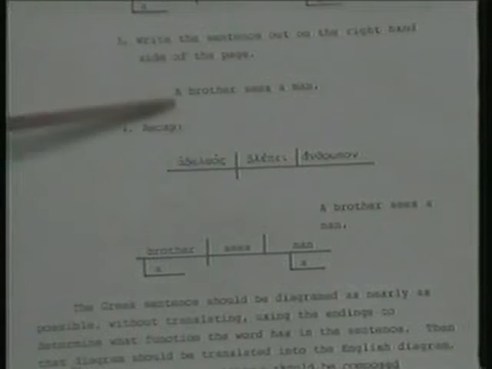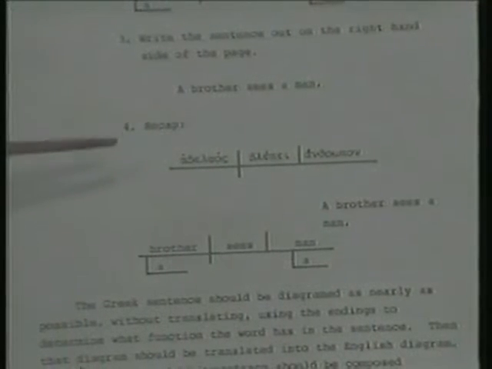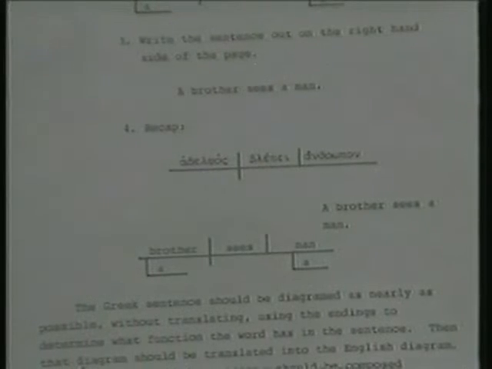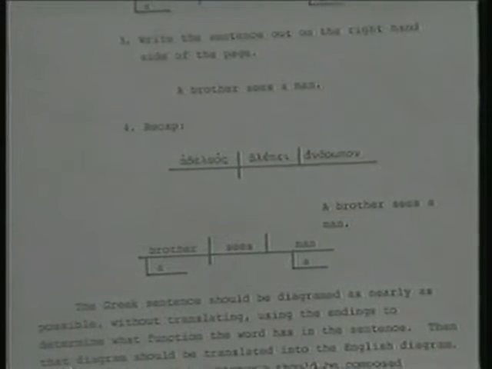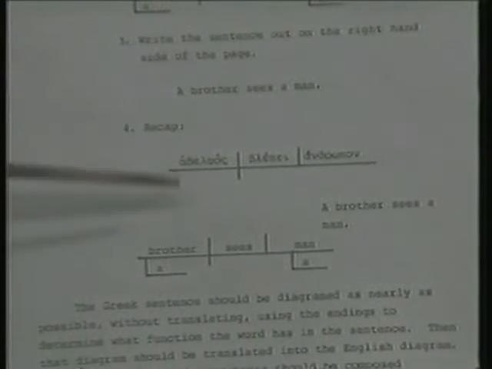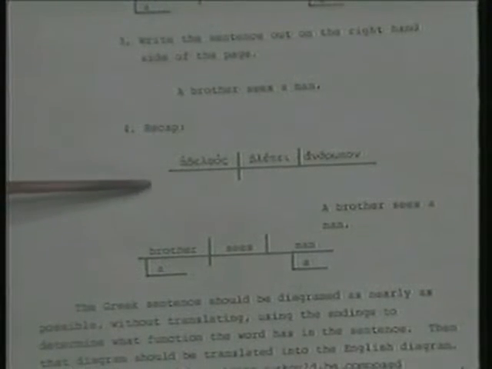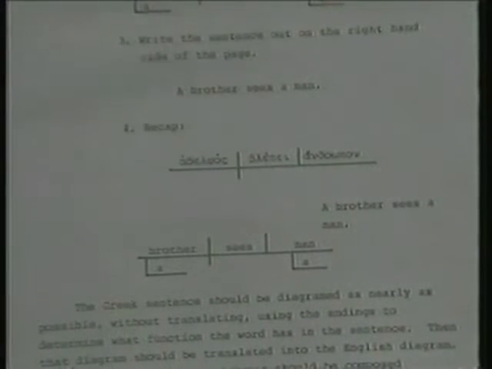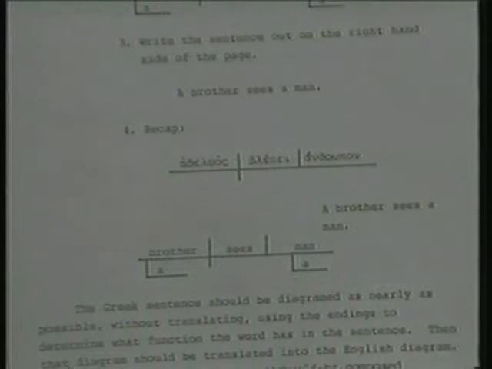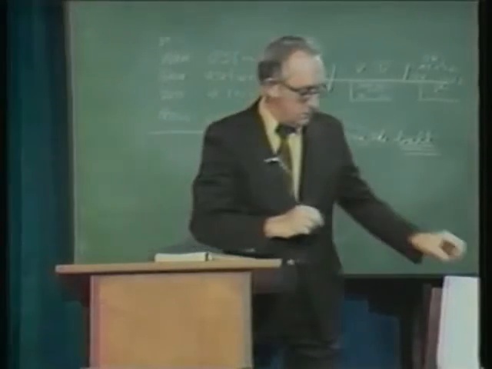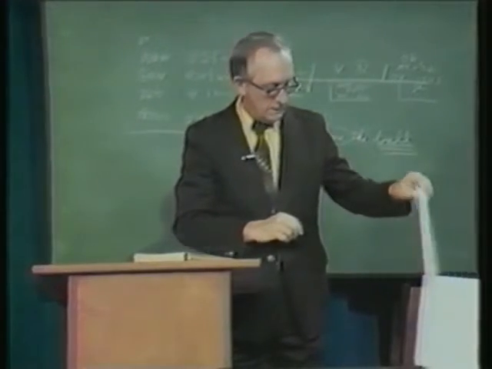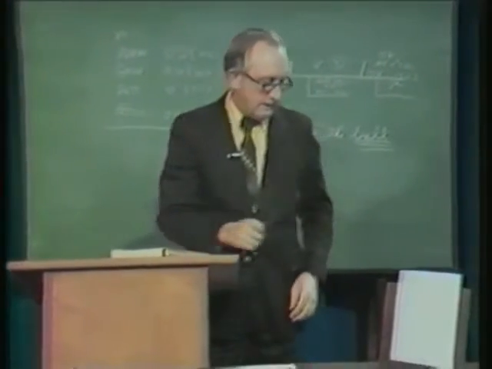So, this will be the form that you do your homework. When you get your homework sent in, this will be the form. And normally you will do 10 Greek to English and 5 of the English to Greek, and turn those in for correction if you're taking it for credit in any way. Now, while you're on the subject of homework, let's talk about the addendum.